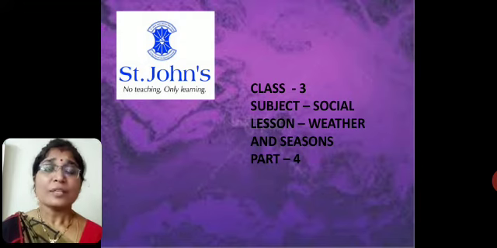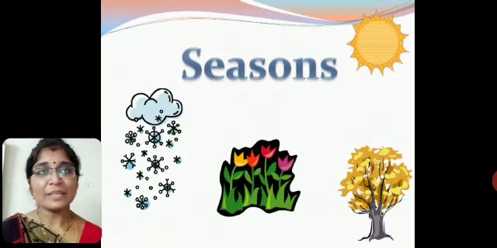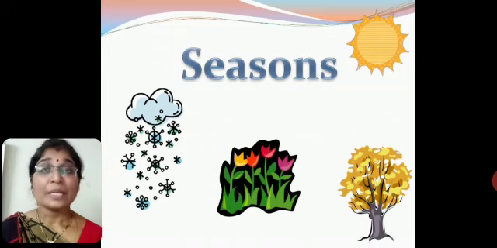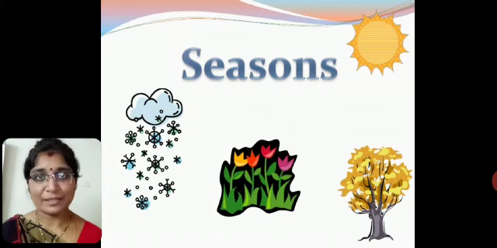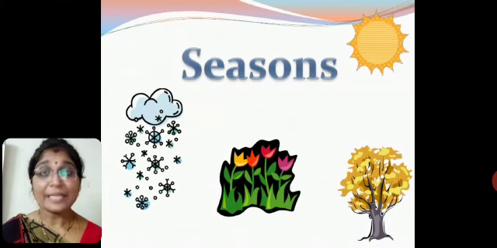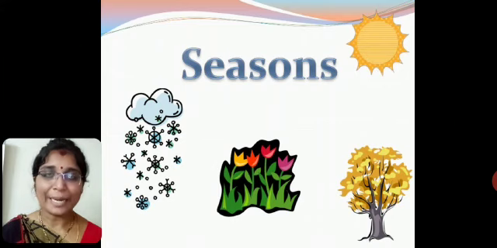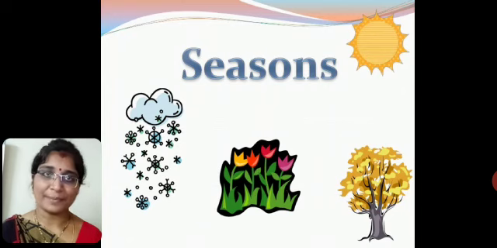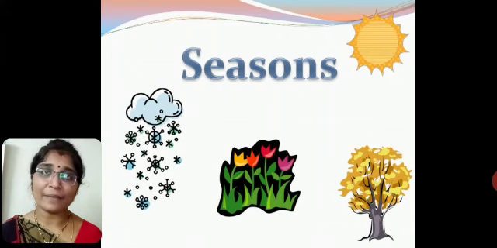Right children? So what did we learn in the last class? Let us recap. We have learned about the seasons. What are seasons? The weather condition of a particular time for 2 or 3 months, which will not change, is a season. That means a season can be for 2 months or 3 months, not like weather. Weather will change after 1 hour or 1 day.